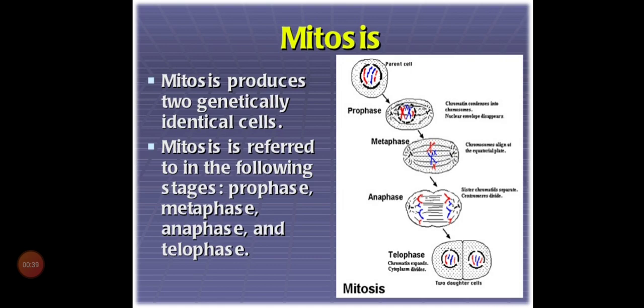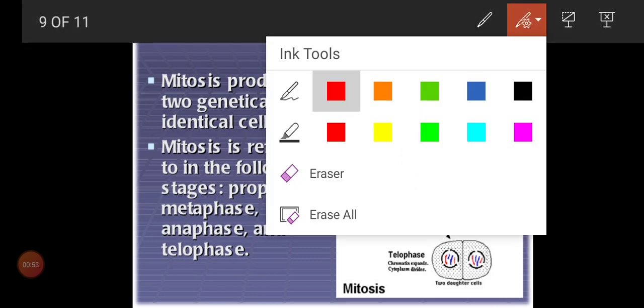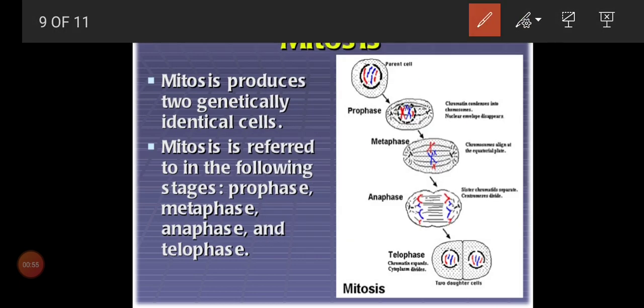And also we learned about the four stages. What are the four stages? How can we remember the four stages? We can simply remember them as PMAT. P means prophase, M means metaphase, A means anaphase, T means telophase.